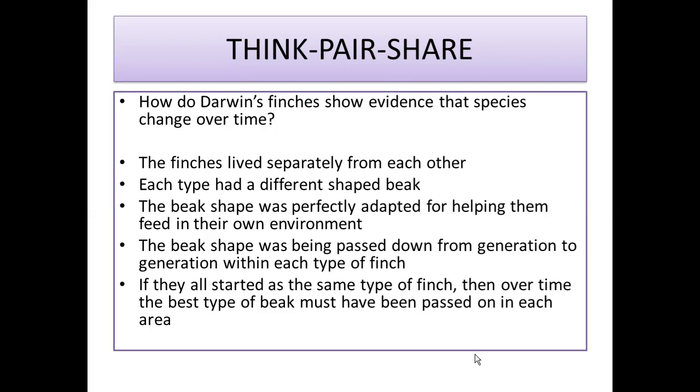So to feed itself, to survive, so it breeds and of course passes that characteristic down to the next generation. If they all started as the same type of finch, then over time the best type of beak must have been passed on in each area based on the feeding adaptation, because the function of the beak is to help the finches to feed themselves. Okay?